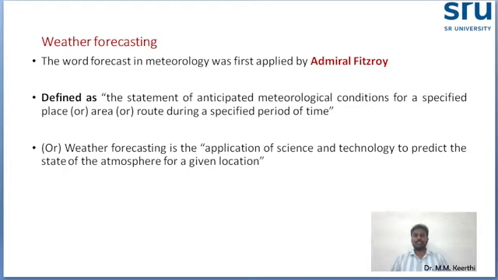Okay, what is the other definition? It is an application-oriented science and technology, using science and technology to predict the state of the atmosphere for a given location. So that is called weather forecasting. The word was first used by Admiral Fitzroy. Simply, weather forecasting is nothing but predicting the weather.